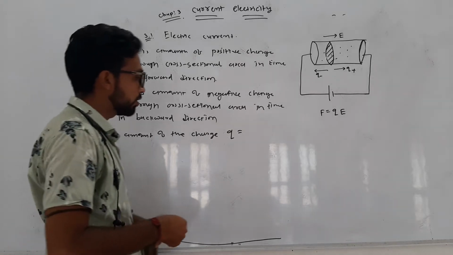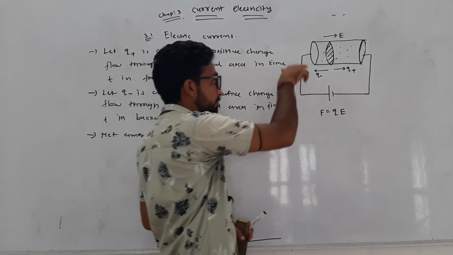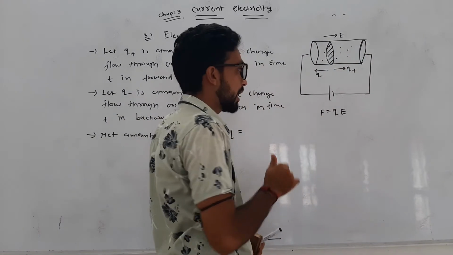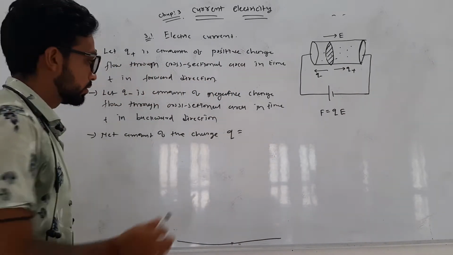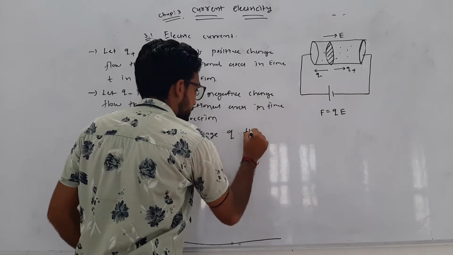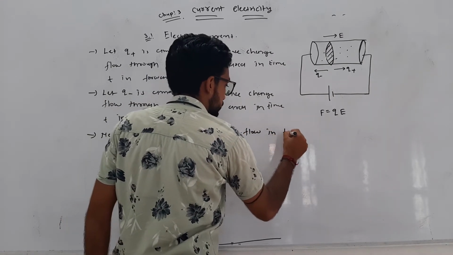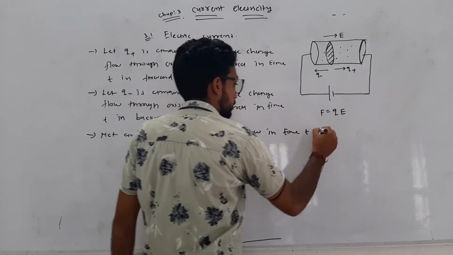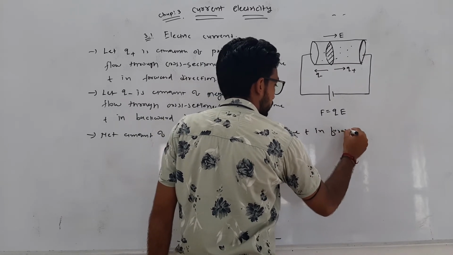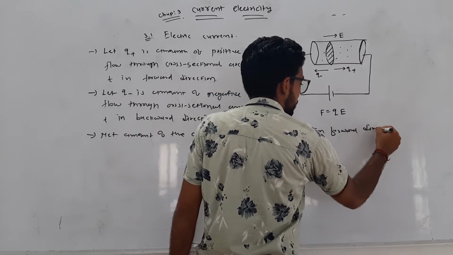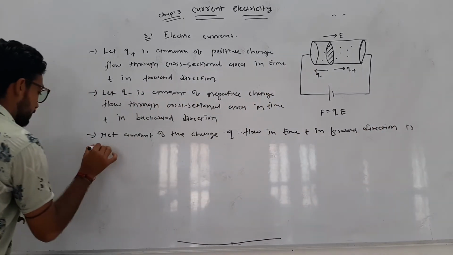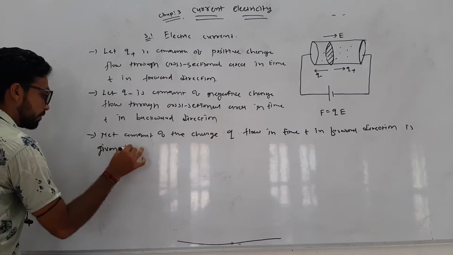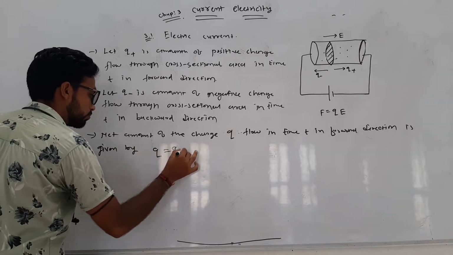So the net amount of charge q that flows in the forward direction in time t is given by forward minus backward: q = q+ − q−.